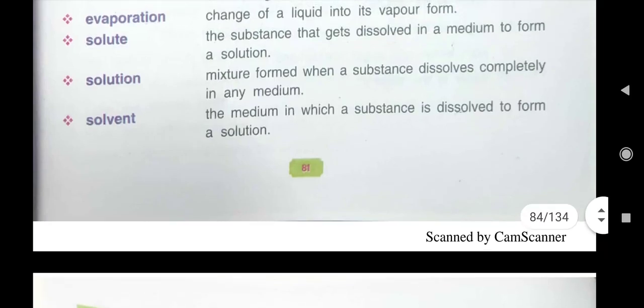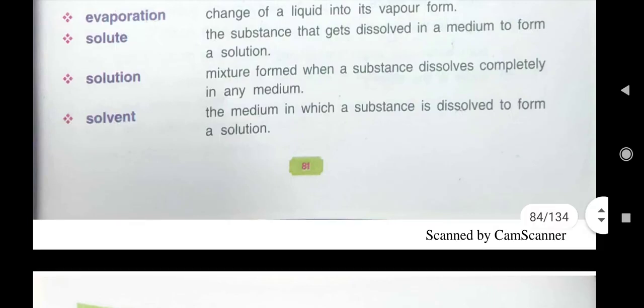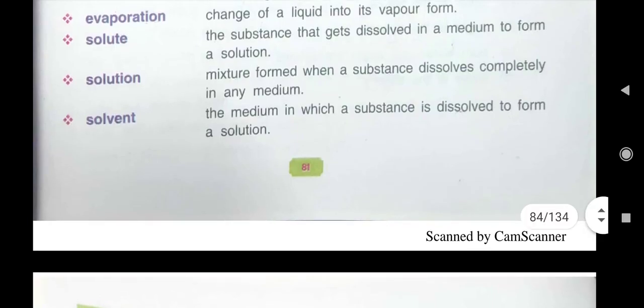Like in refreshing Nimbu Pani, we have seen that sugar, salt and lemon juice are the solute, and water is the solvent. And the mixture of solute and solvent is solution. Here you see what is written: a mixture formed when a substance dissolves completely in any medium is called solution.